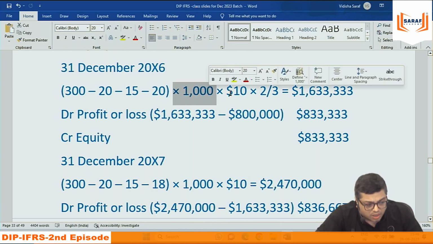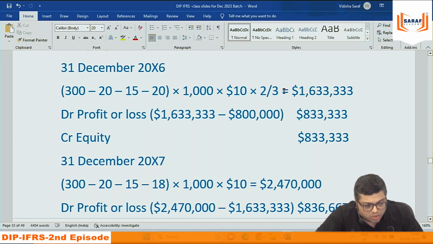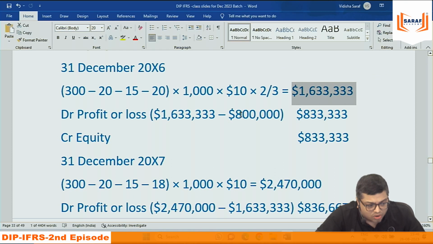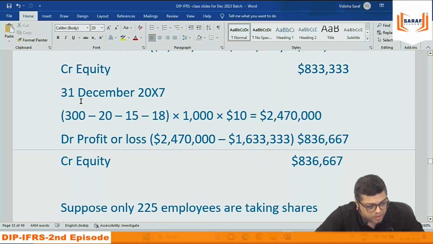Per employee 1000 share into 10, out of 3 years, 2 years gone, total expense of 2 years. Out of this, 8 lakh recorded in first year, the balance is second year. Forget about journal entry. Third year, all these 53 employees in 3 years gone, balance 247, 1000 per employee, 10, 24,70,000. Out of this, how much we have recorded in last 2 years? 16,33,000. So the balance is the expense for third year.